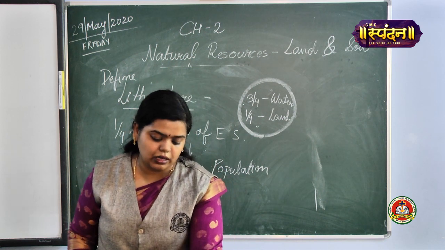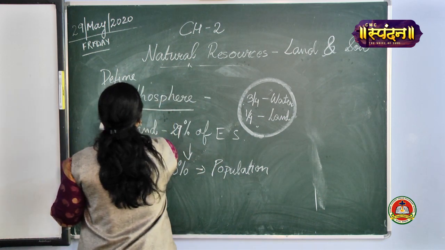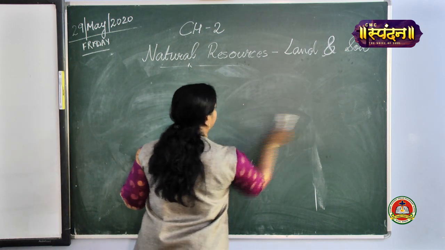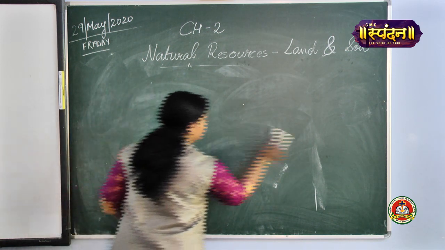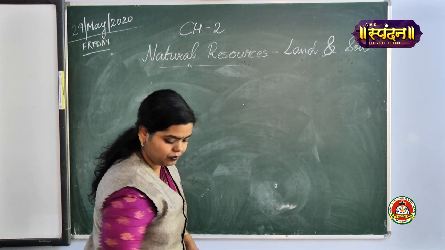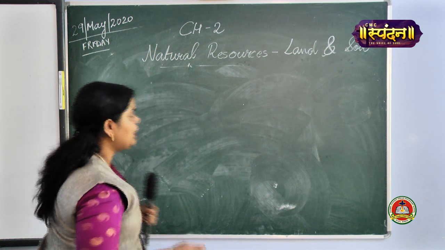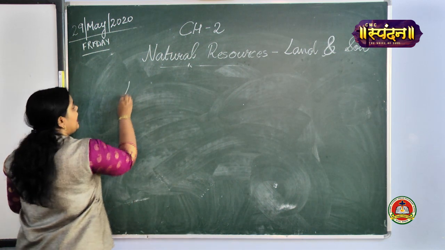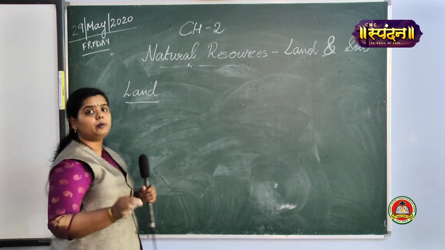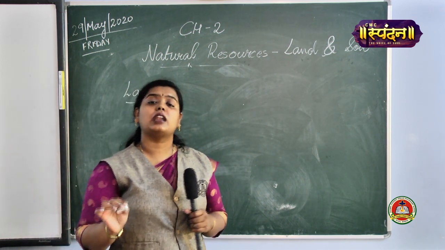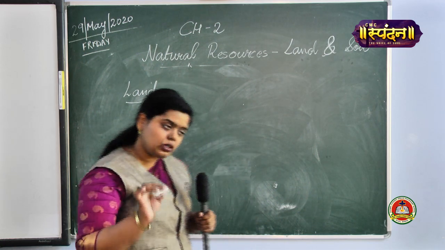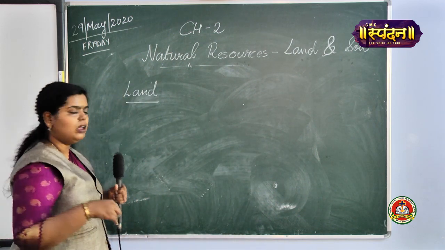Now let's start with the next topic. Now, you might have seen that land is always considered to be an important natural resource. Why is land considered to be an important natural resource? It's just because of certain factors.